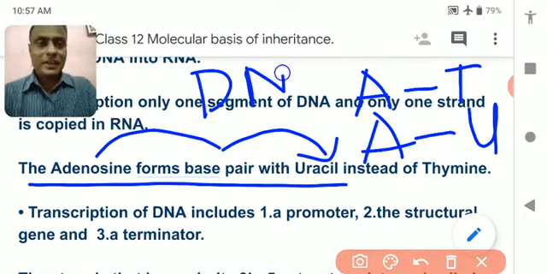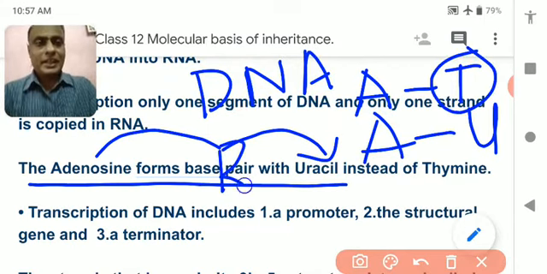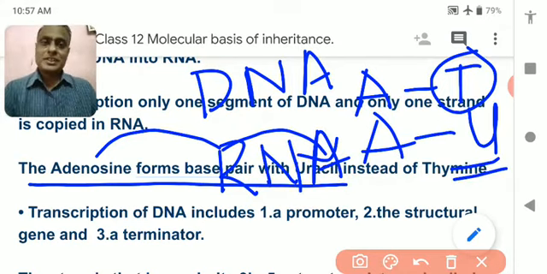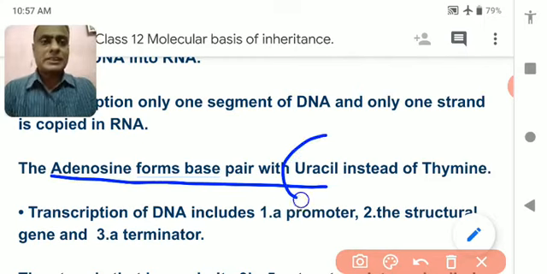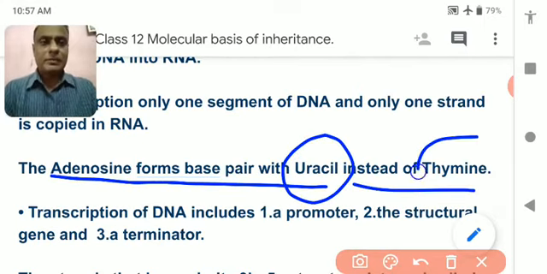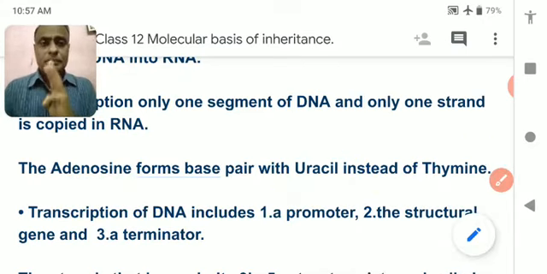But when RNA forms, no thymine is present in RNA. In RNA, adenine pairs with uracil. Understood? So adenine forms a base pair with uracil instead of thymine. Transcription of DNA takes place in three different ways.